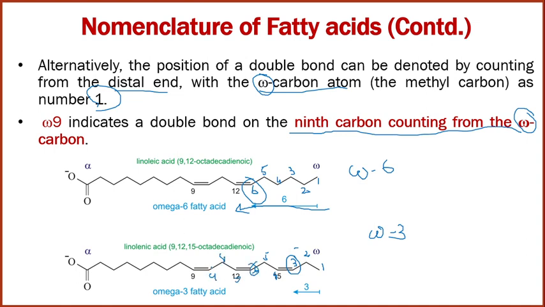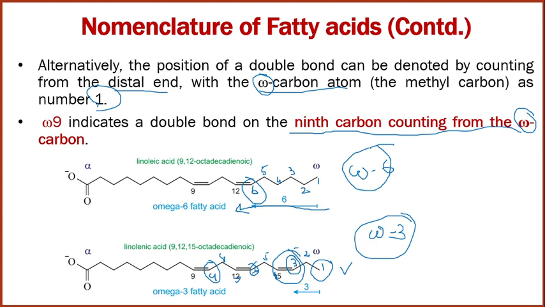Now one more counting: 4, 5, 6, 7, 8 and 9. At 6 and at 9 there is also a double bond, but we cannot say it is omega 6 and omega 9. We have to consider the appearance of the first double bond in the carbon chain. In this structure it appears at the third carbon when counting from the distal end or omega carbon, so it is called an omega 3 fatty acid, and here it is called an omega 6 fatty acid. So while giving a nomenclature to an omega fatty acid, we have to number from the distal end, or you can say the methyl carbon, or the omega carbon.